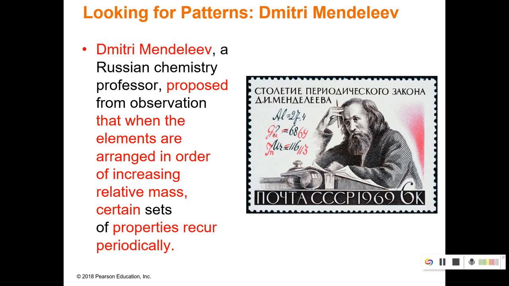Okay, so Dmitri Mendeleev was considered the father of the periodic table, and that's because he proposed that when elements are arranged in an order of increasing mass, certain sets of properties are going to recur periodically, which is why it's called the periodic table. So basically what he did, he looked for patterns, and he was able to predict where elements would be.